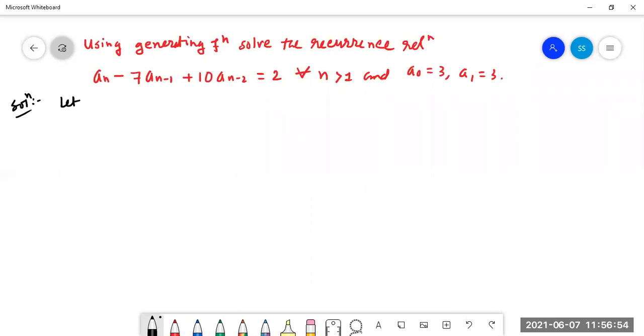So let us assume g(x) equal to summation n equal to 0 to infinity a_n x^n.